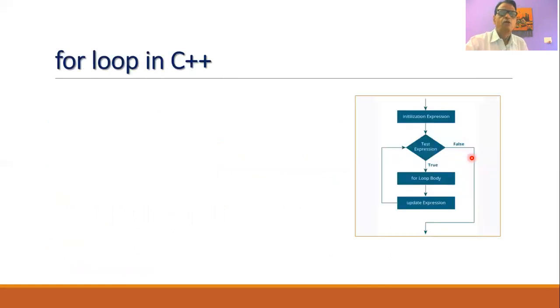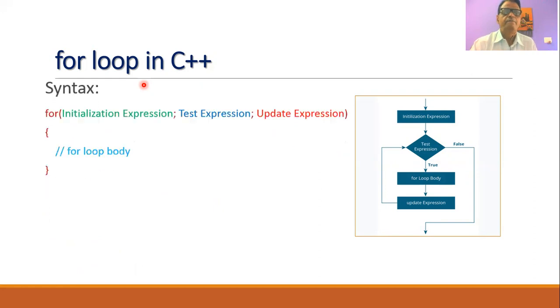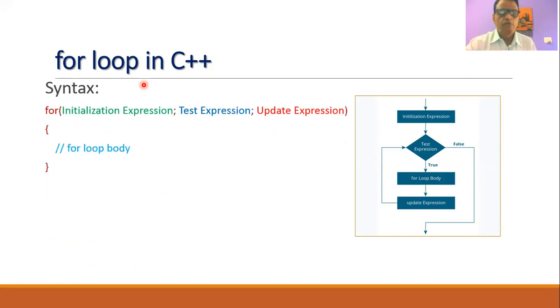Now let us go to the first loop structure, a very popular loop structure called the for loop in C++. The general form or the syntax for the for loop is like this. Initially, you have to write the keyword for, then in the brackets, you have to mention the initial expression.